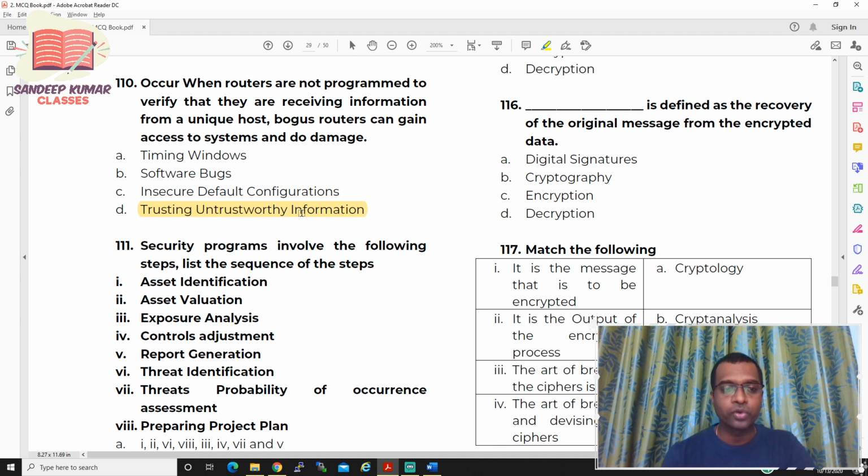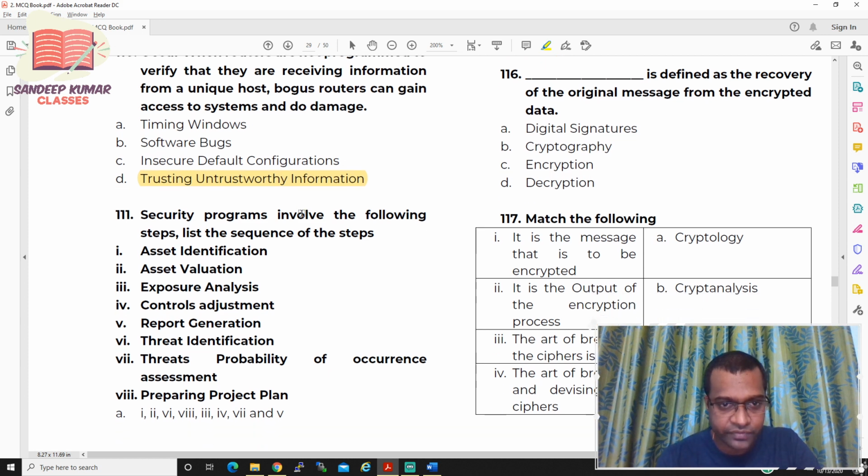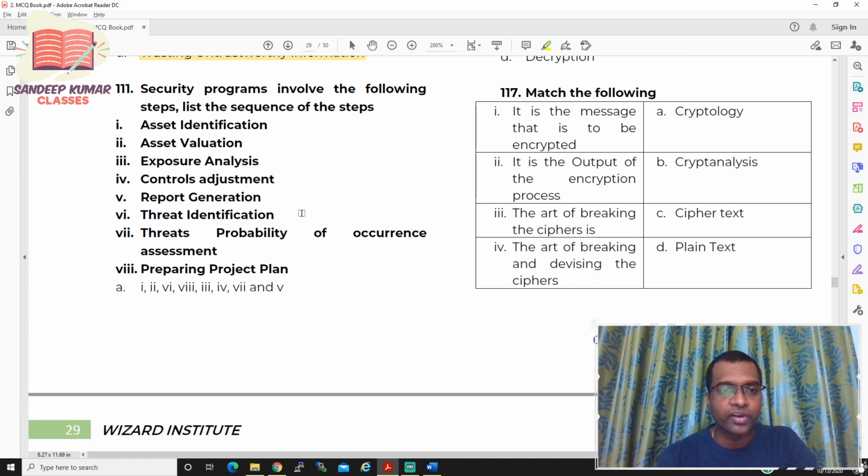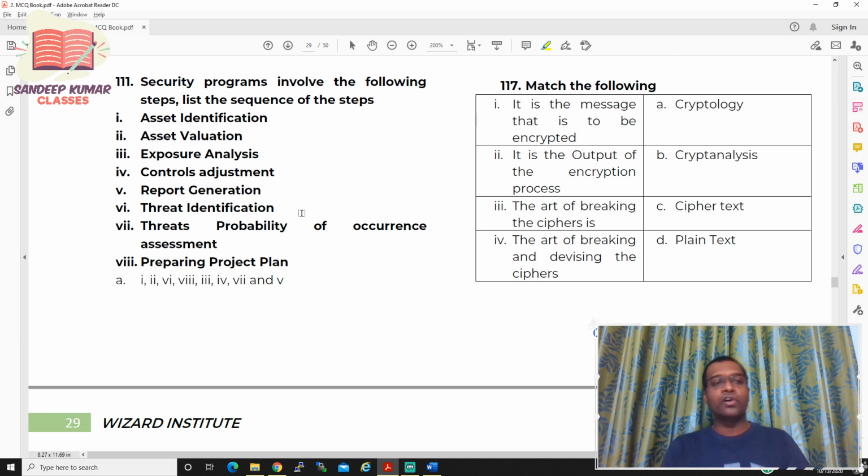Now let us move to question number 111. Security programs involve the following steps. List the sequence of steps. You have eight steps, and you need to arrange them in order. You have other options also, but try to arrange in order, so that we can see the answer.